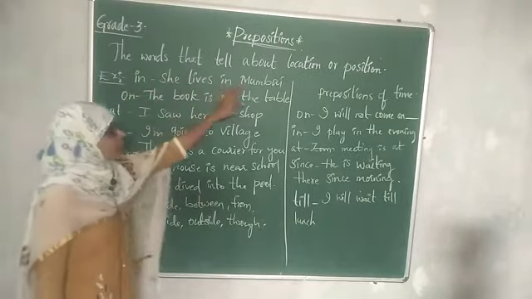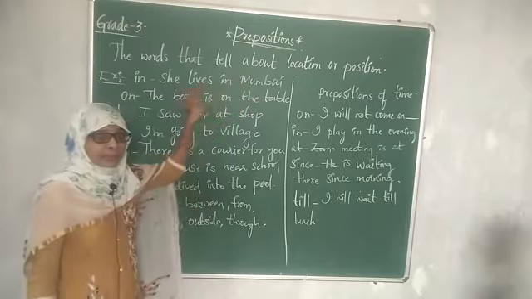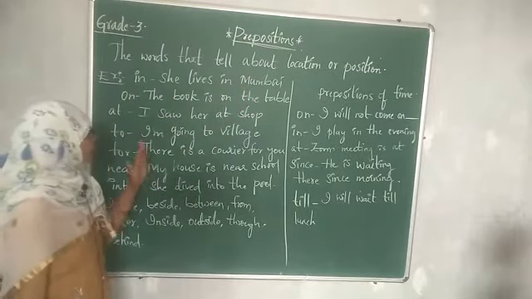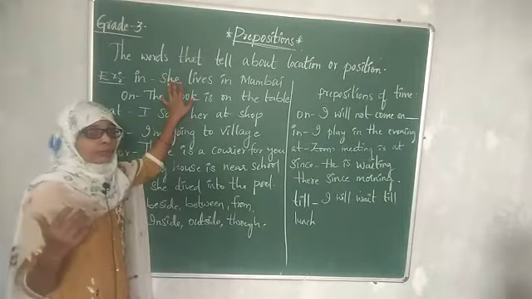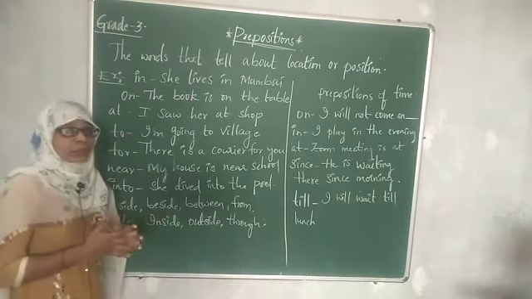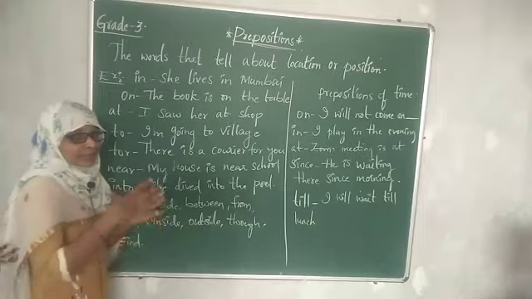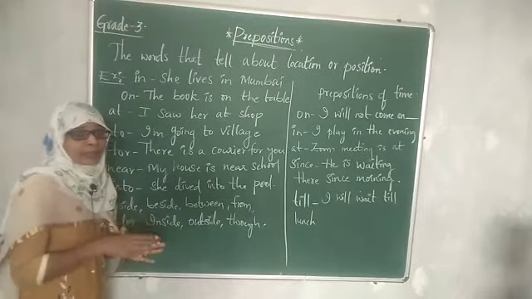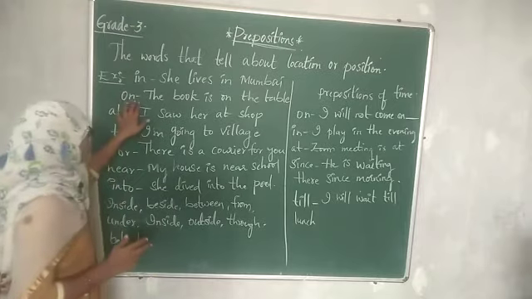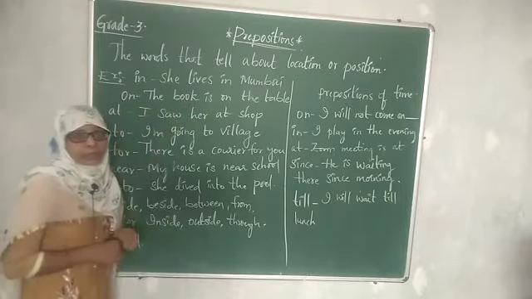She lives in Mumbai. Okay, I was sitting in the room. She lives in Mumbai. In this way, we are showing where the person is living. Okay, I keep my books in the bag. In this way. Now on, the book is on the table.